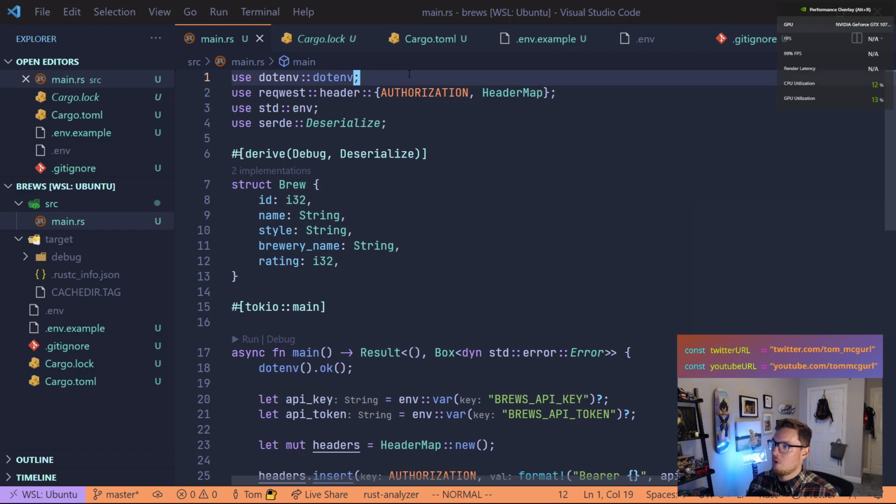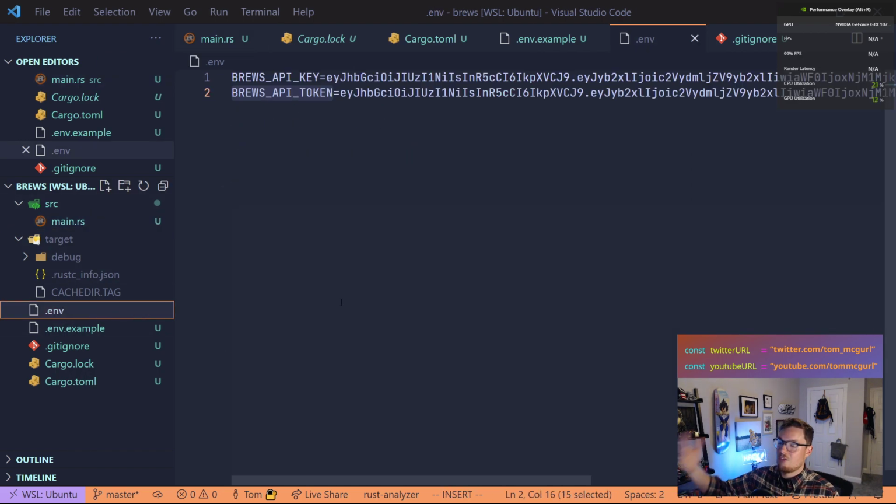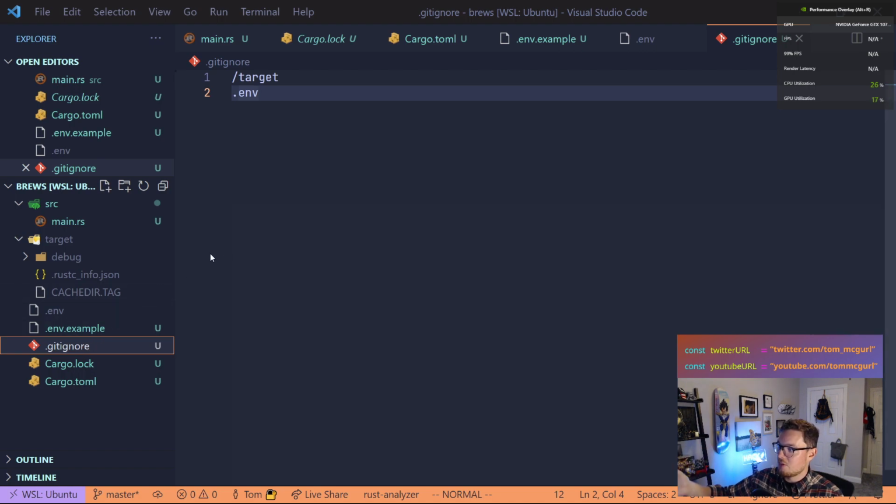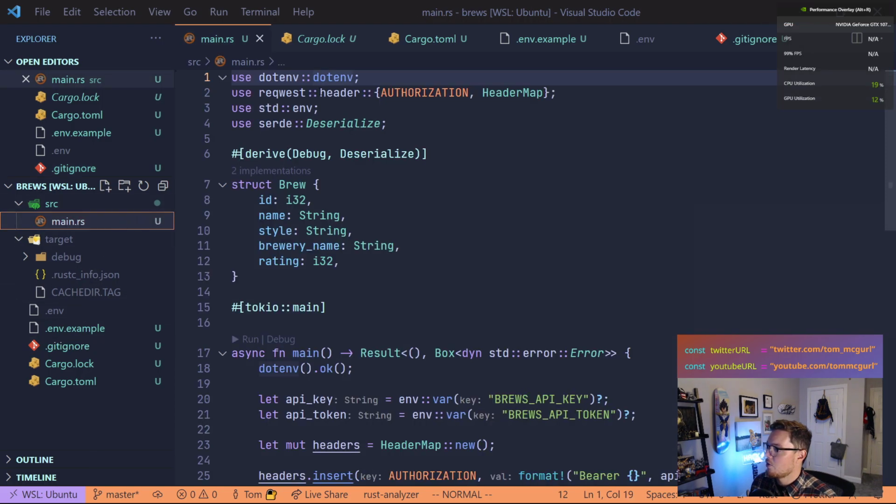First things first, we pull in our .env. Again, that's because we want to store our environment variables in a file that is git ignored. For people using the repo, I've given an example, and I'd probably put in the documentation that you need to include your brew API key or your API token in the .env, and I would let them copy the .env example and modify it. I've added the .env to the .gitignore so that I don't commit it to the repo, so that all of you don't get my API keys. And we pull that in.